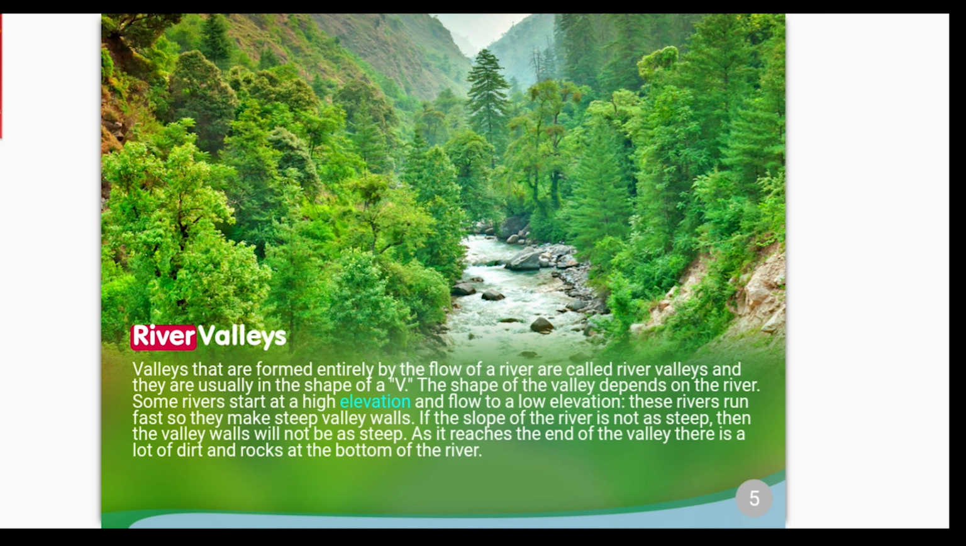River valleys. Valleys that are formed entirely by the flow of a river are called river valleys, and they are usually in the shape of a V. The shape of the valley depends on the river. Some rivers start at a high elevation and flow to a low elevation. These rivers run fast, so they make steep valley walls. If the slope of the river is not as steep, then the valley walls will not be as steep. As it reaches the end of the valley, there is a lot of dirt and rocks at the bottom of the river.